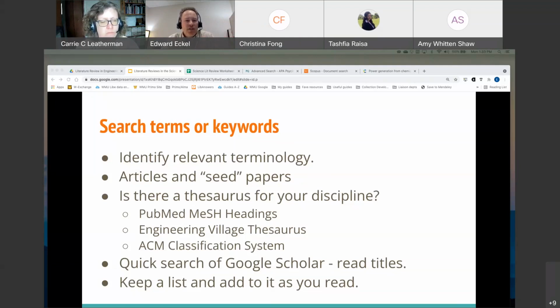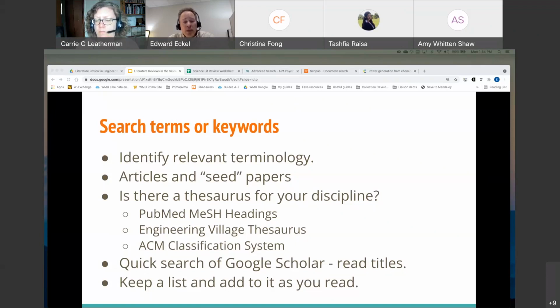You can think of keywords, as librarians call them, or search terms, as kind of like hashtags in social media. If you're looking for a social media post on a particular term and you use one hashtag, but an author of a post has not used that hashtag, that post is not going to come up in your search. So it's important to think about the terminology you're using for your searches.